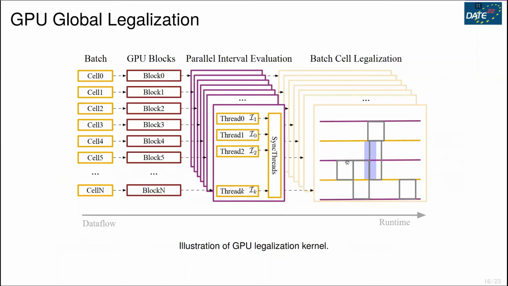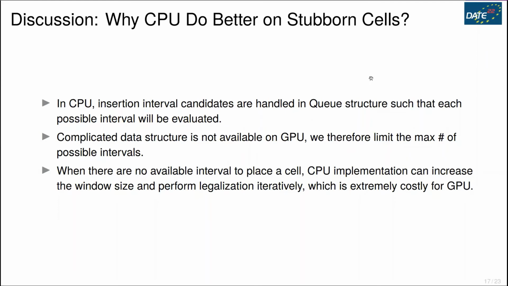For the entire GPU legalization kernel, we will have a number of GPU blocks handle a batch of unlegalized cells. Each GPU block will perform local region search, interval evaluation, and cell legalization, all in parallel. As we mentioned before, in each batch, there will be some cells that are hard to legalize. We will leave them at the end of the group and process them by CPU.